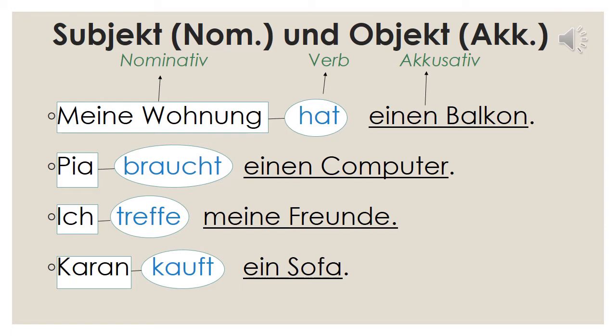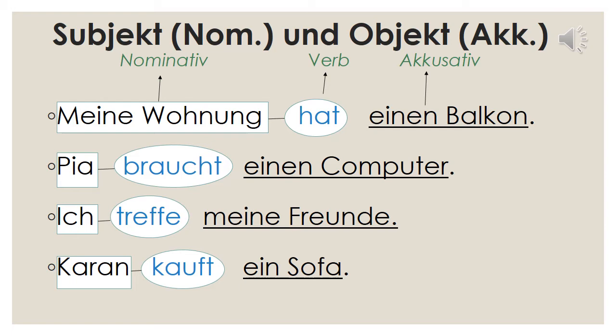Ich treffe meine Freunde. I meet my friends. Treffen is the verb. Treffen means to meet. Who is meeting? I am meeting. So ich is the subject. And whom am I meeting? Meine Freunde, that is the object.